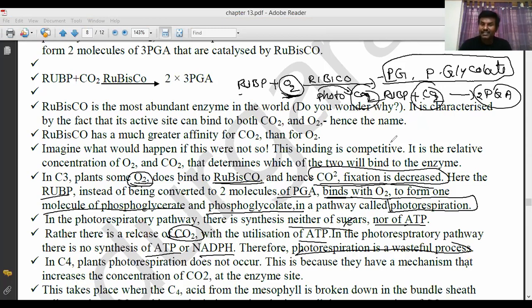Under those conditions, in C3 plants, instead of carbon dioxide binding to the ribulose bisphosphate, oxygen binds. When oxygen binds, instead of two molecules of PGA, phosphoglycolate and phosphoglycerate are formed. These two are not helpful for the synthesis of sugars in photosynthesis. It helps in the formation of another compound that is not in our syllabus, so I will not touch on that. Therefore, photorespiration is a wasteful process.